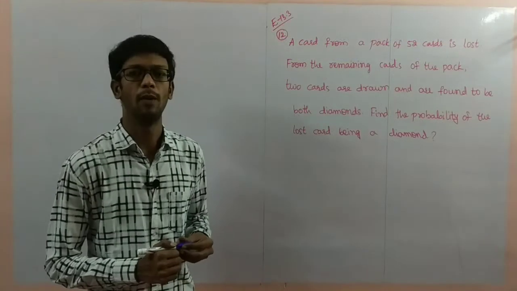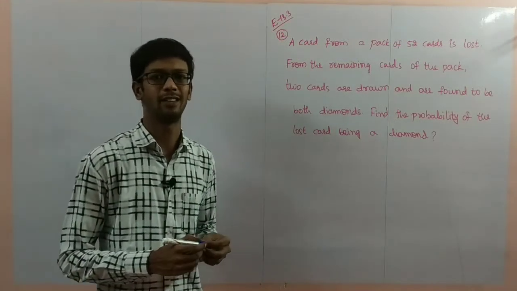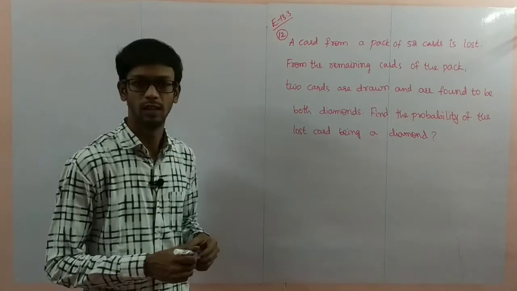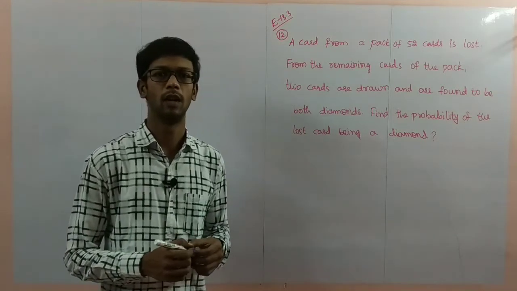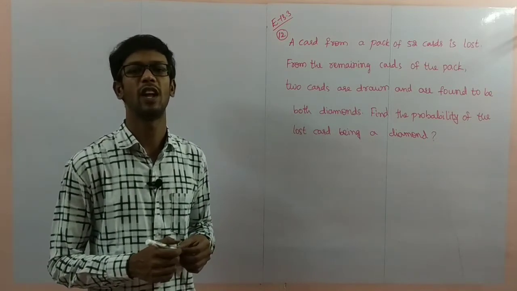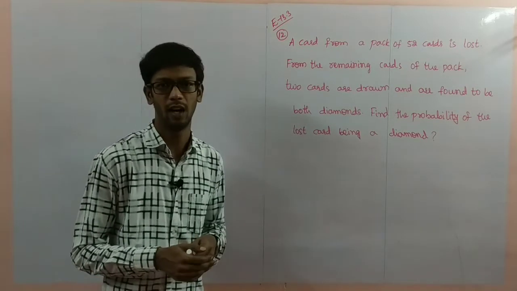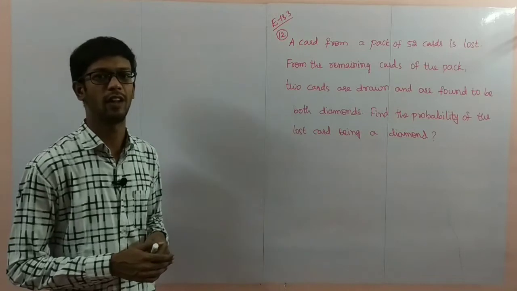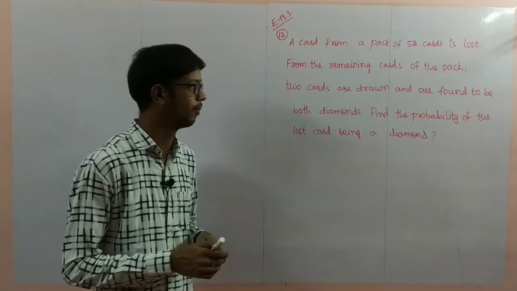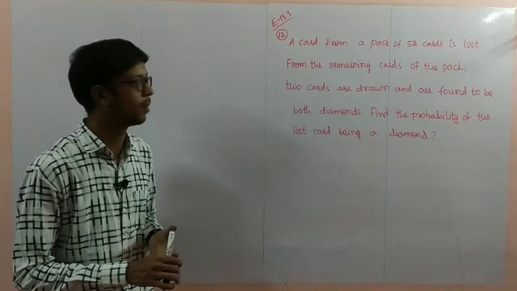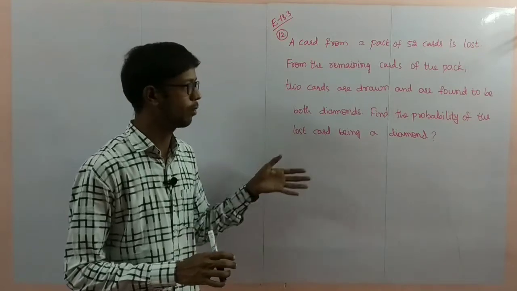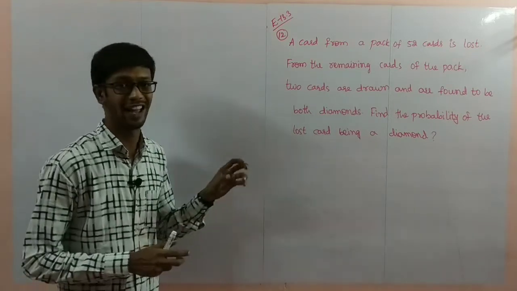Next, problem number 12 in exercise 13.3. This is one different problem. We will use the basic permutation and combination formulas here, the nCr formula, and the simplification process is the same, only using the Bayes theorem. But observe this different problem clearly. It is a small problem, but you have to understand it carefully.